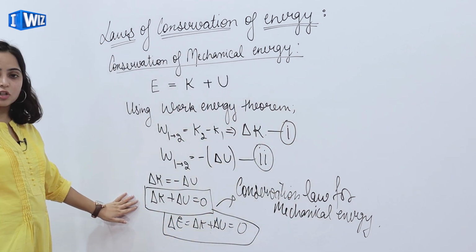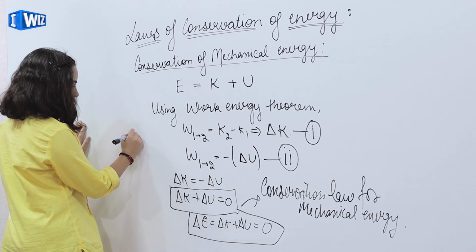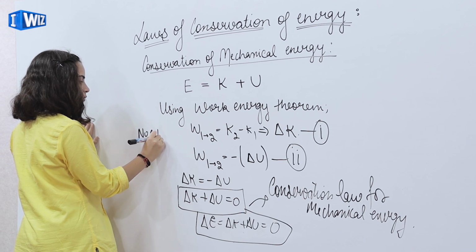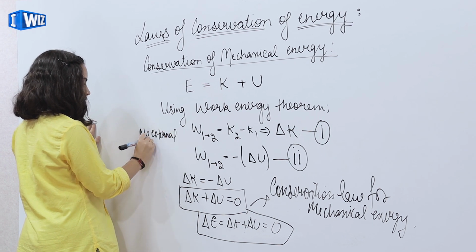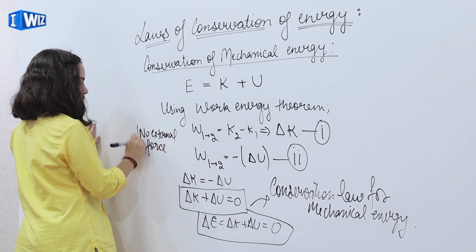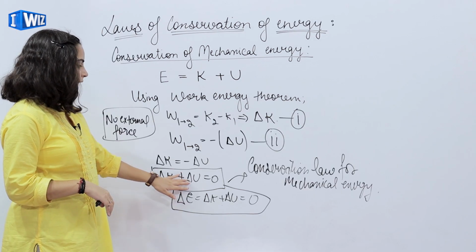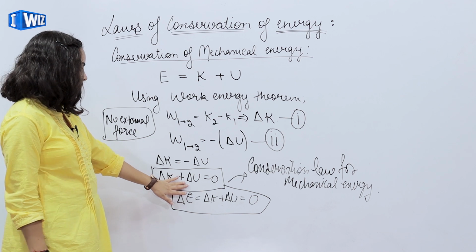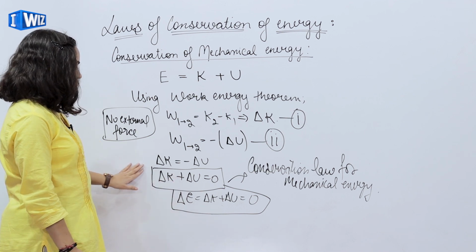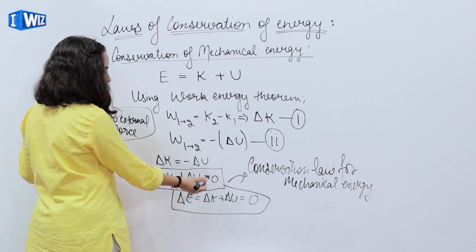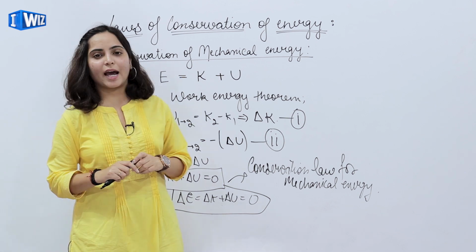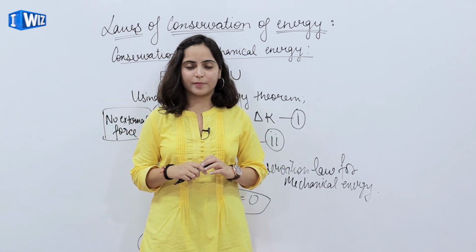In this, no external force is acting. So in a system, delta K plus delta U equals 0. That means kinetic energy and potential energy remain conserved.